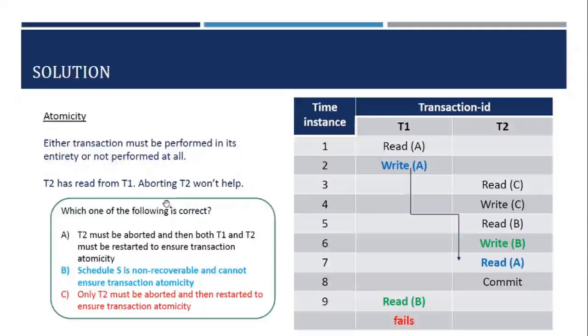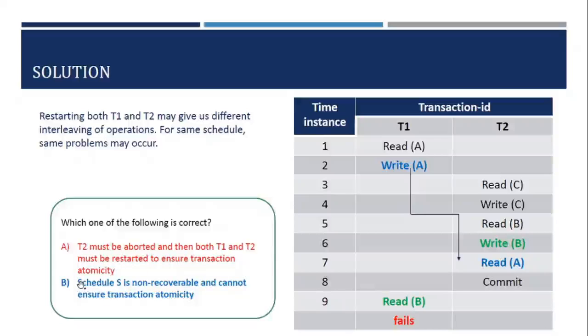So aborting T2 alone will not help. Again, T1 should also be started and T2 should also be started. Both have to be started. So for option C, we can't only restart T2. So option C is wrong, and we can omit option C.